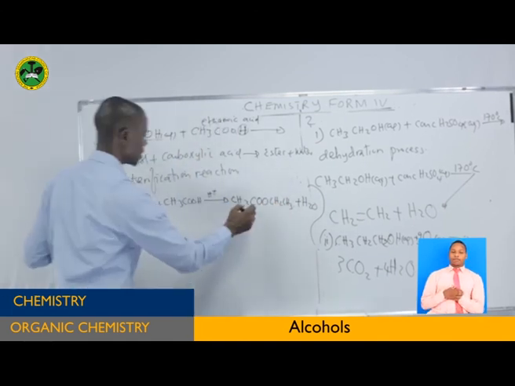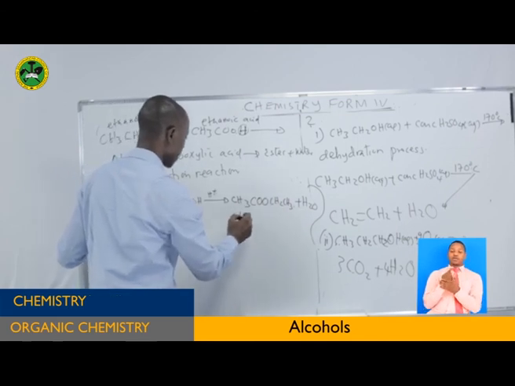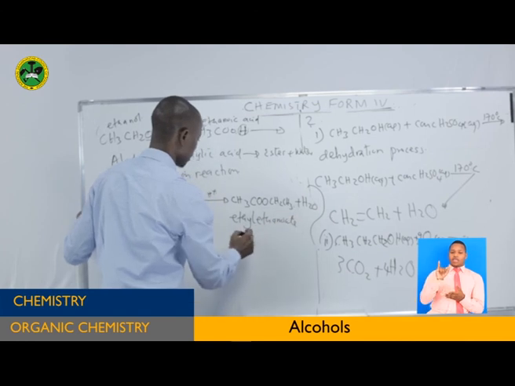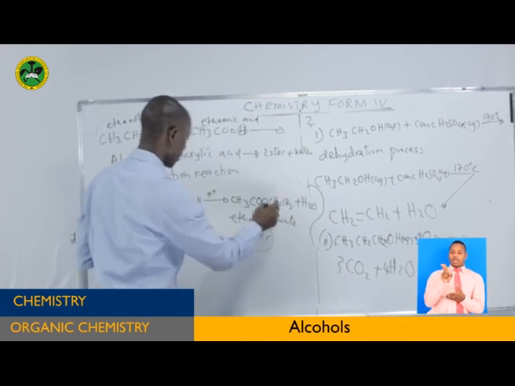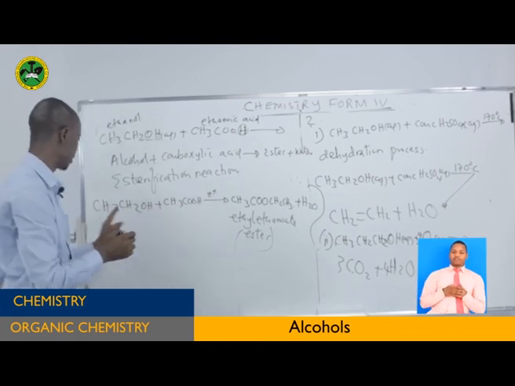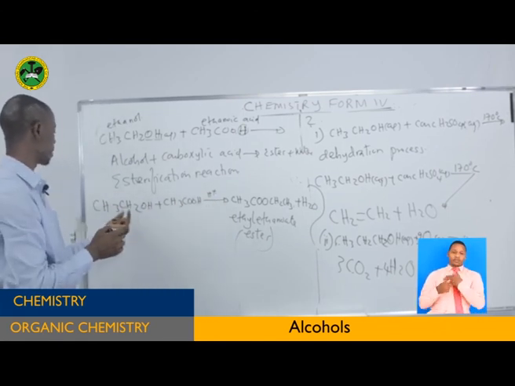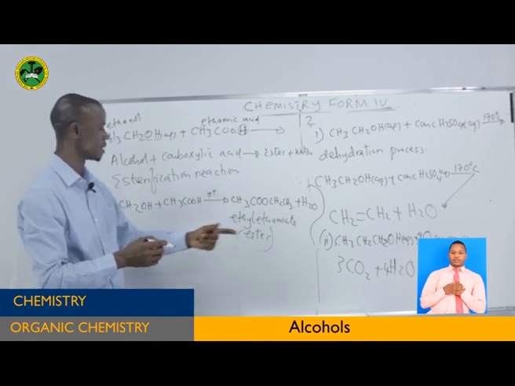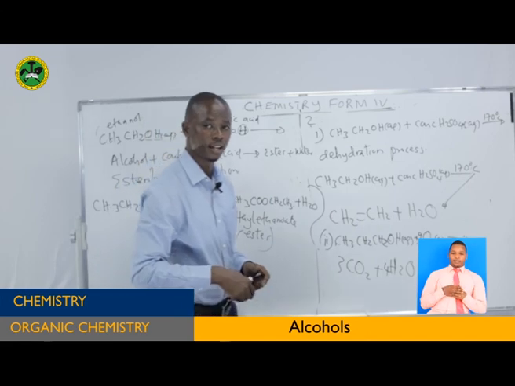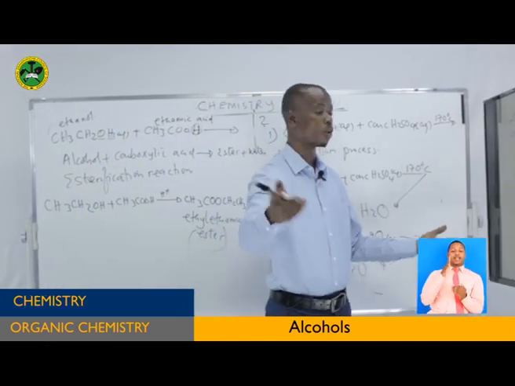So this is an ester. It is called ethyl ethanoate. It is an ester, ethyl ethanoate. Remember, this one and this one will form water. This one will come here to make CH2CH3. So it is a very simple one, as you can see. Ethyl ethanoate. Now the last part of the question is very simple. You can do it by yourself.